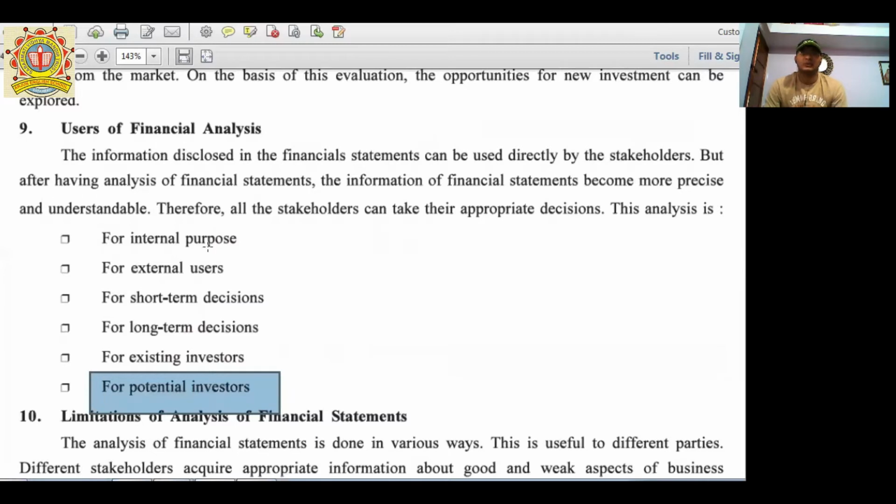Okay, first of all, internal. Internal users that are covered include employees as well as management. I am writing here internal users, which includes the employees and management.